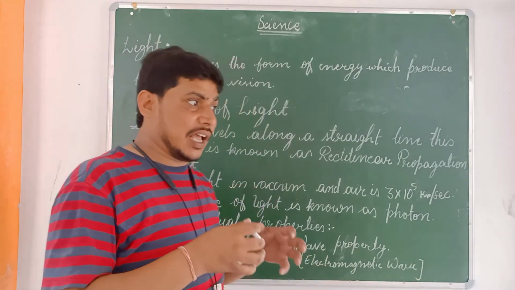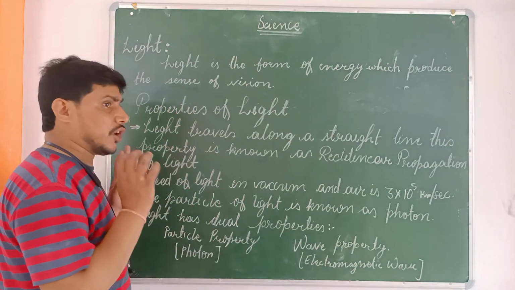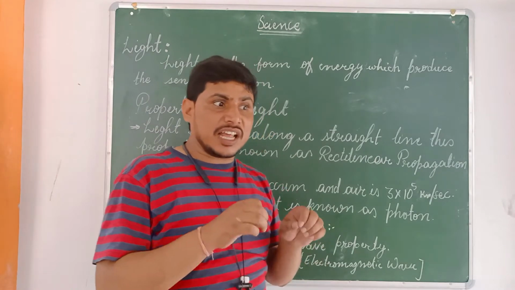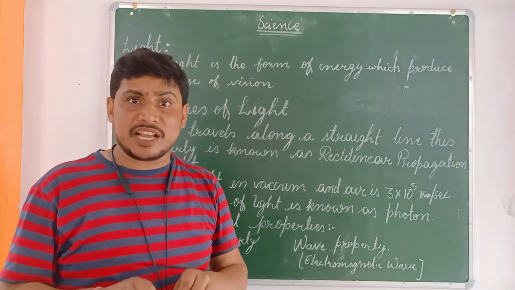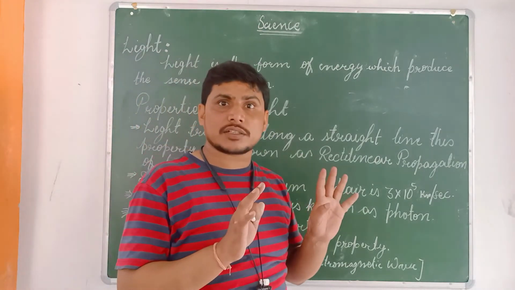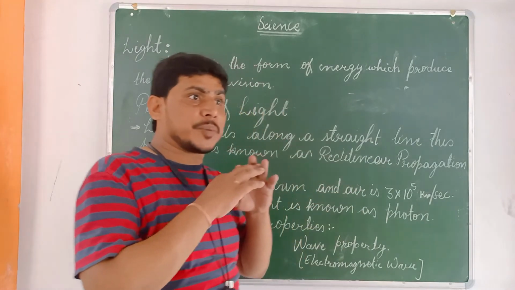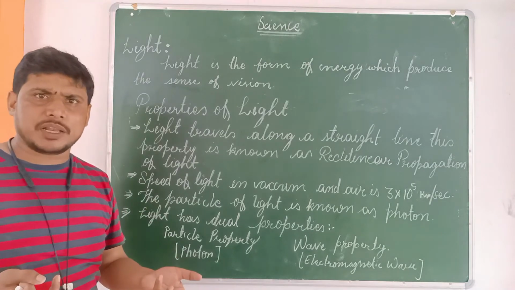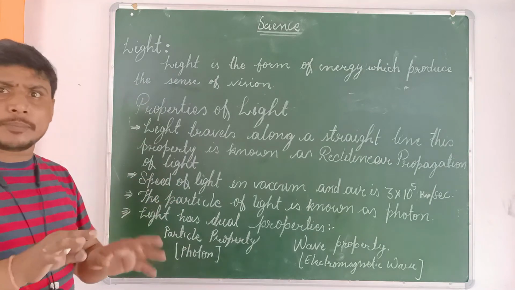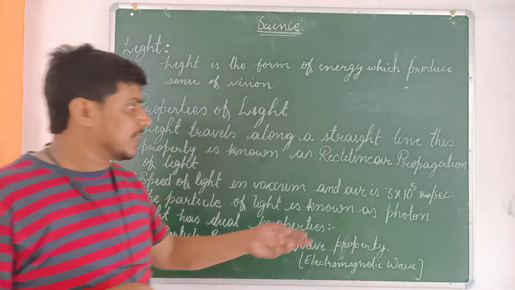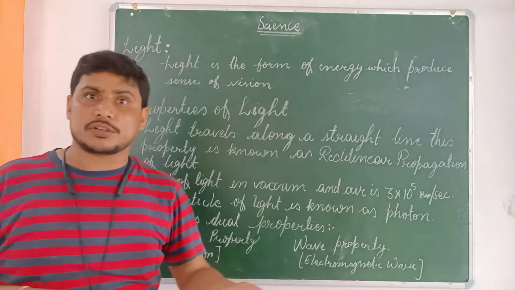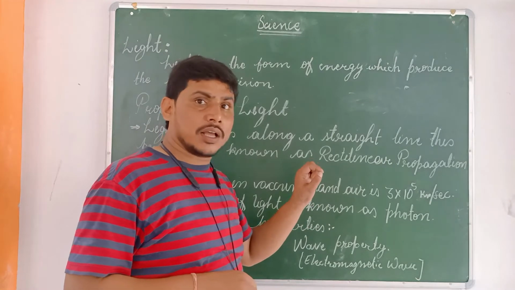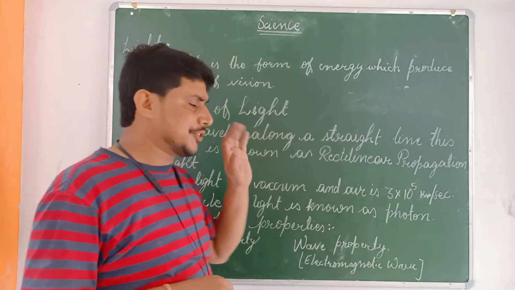This is the absolute property of light. Till now, nothing has been observed to be faster than the speed of light. It might be possible, but till now nothing has been found whose speed is greater than the speed of light. That's why this is an absolute property of light.